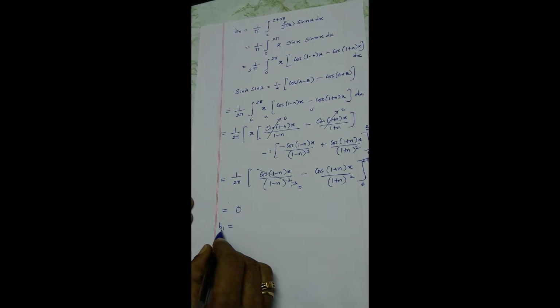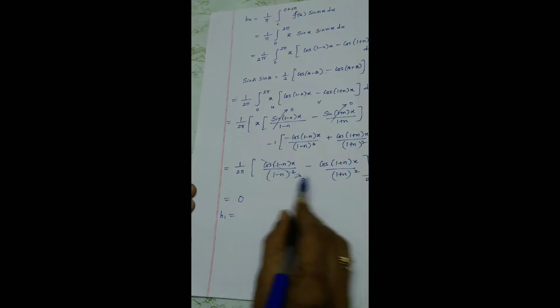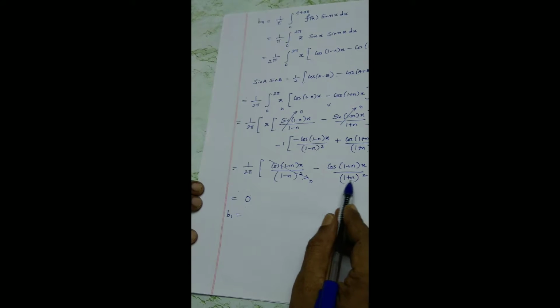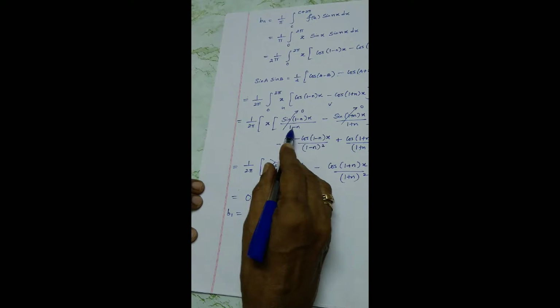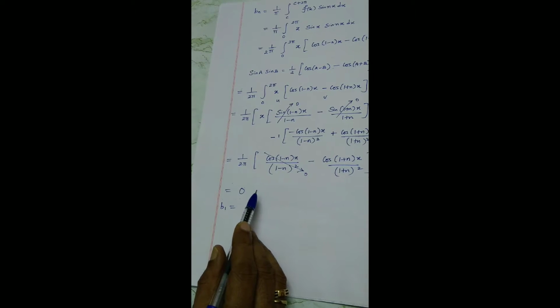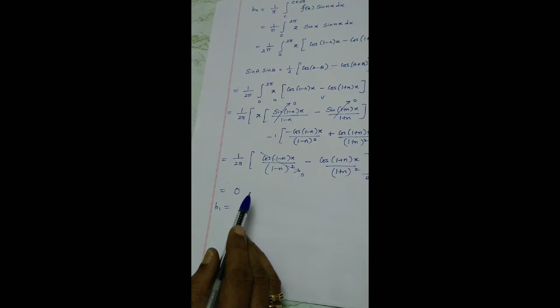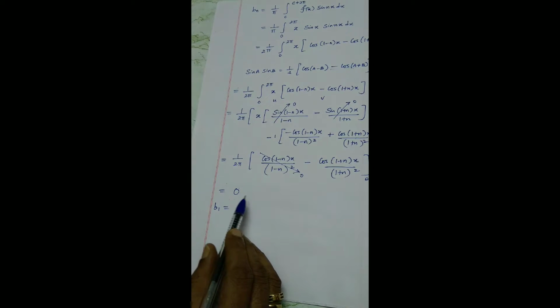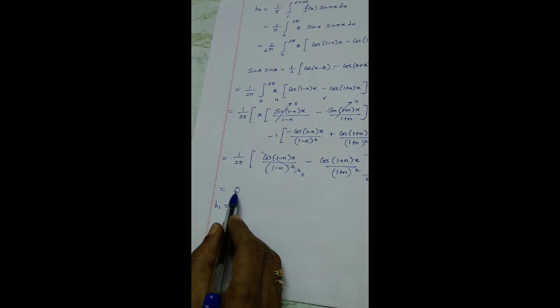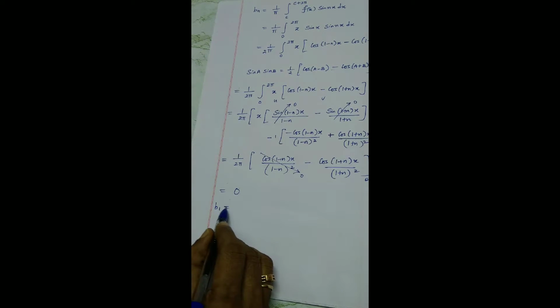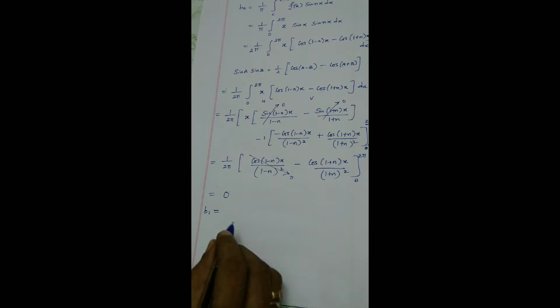Now I am going to estimate the particular case B1. We don't know what type of expression you end up with, but definitely you will get a clue. See the denominator (1 minus n), (1 plus n) whole square combination. You may end up with the denominator in terms of n square minus 1 or 1 minus n square. So after calculating Bn, do not apply the Fourier series straight away. Why? Because we have already done a sample case An, and calculated A1 also. Definitely you have to find B1 also. Even if it is 0, no problem, you have to check.